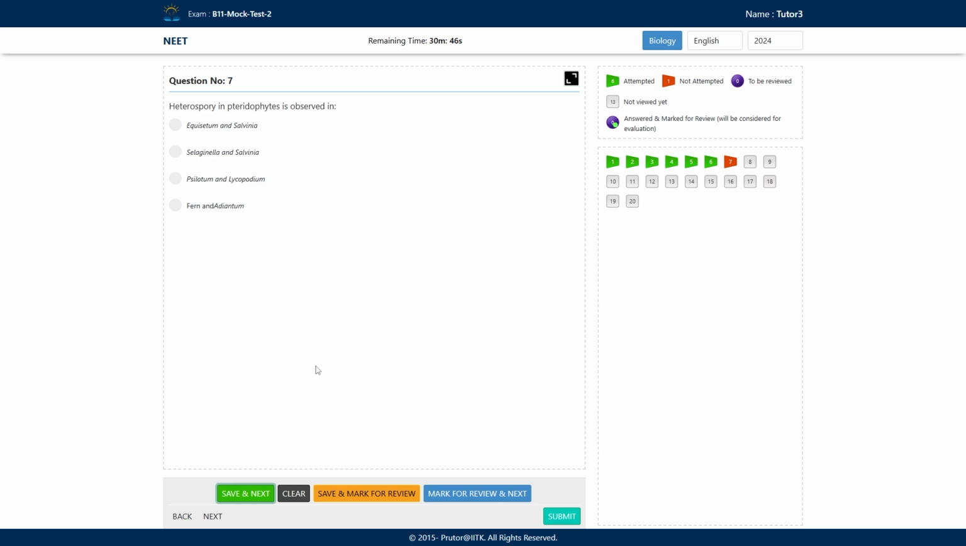Heterospory, a very important question. Heterospory in pteridophytes is observed in: A. Equisetum and Salvinia, B. Selaginella and Salvinia, C. Equisetum and Lycopodium, D. Pteris and Adiantum. So which is the correct answer? C.